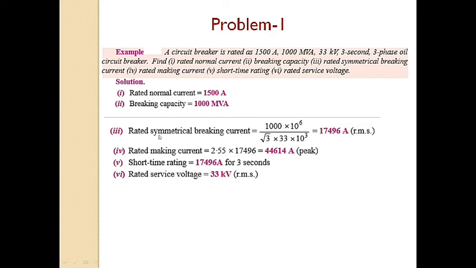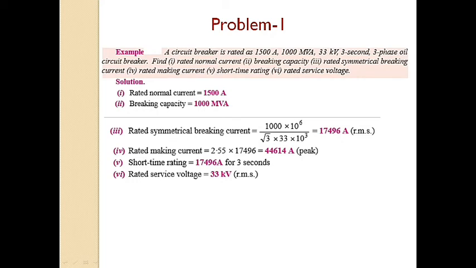Now next one is the rated symmetrical breaking current. Total breaking capacity divided by root 3 into the total voltage. Now this is the rated symmetrical breaking current. Now we convert MVA into VA and kV into V volt, so that we get the rated symmetrical current in ampere. So the result is 17496 amperes.